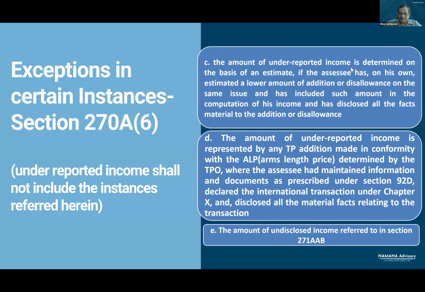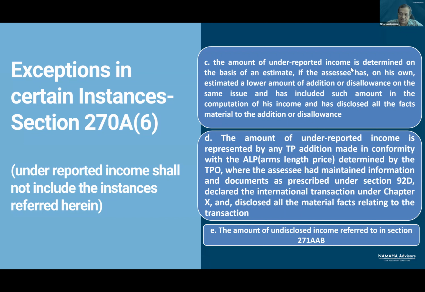Fourth situation, we know that where transfer pricing provisions are applicable, the SSE is required to maintain documents under section 92D. He is required to compute the arm's length price. And if there is a difference between the actual transaction price and the arm's length price, he is supposed to make disallowance of the difference.